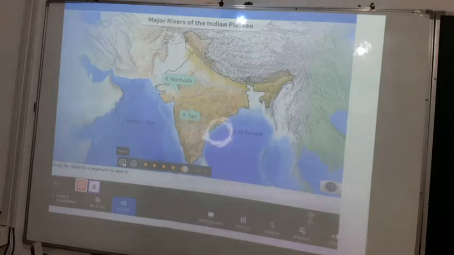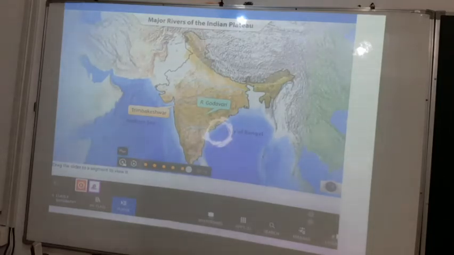The river Tapi originates from a place called Multai in the Satpura range. It runs parallel to the Narmada and drains into the Arabian Sea. The river Mahanadi has its source in Dandakaranya in the Bastar district of Chhattisgarh. It largely flows through the state of Orissa and finally drains into the Bay of Bengal. The river Godavari is the longest river in South India. It originates from Trimbakeshwar in Nasik district of Maharashtra and empties itself into the Bay of Bengal.